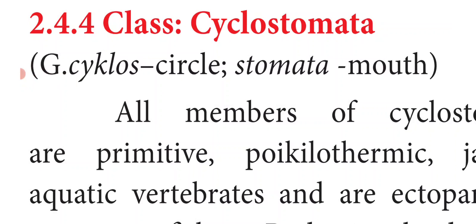Agnatha includes one important class, that is Cyclostomata. Example, Petromyzon. And Gnathostomata includes two superclasses, that is Pisces and Tetrapoda. Pisces means jawed fishes, and Tetrapoda means four-limbed. Tetra means four and poda means limb, so four-limbed animals. Examples: Amphibia, Reptilia, Aves and Mammals.